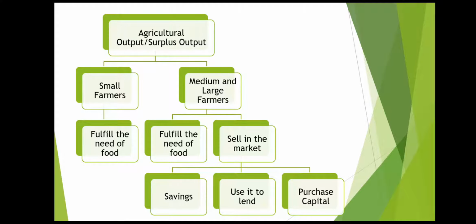But medium and large farmers first keep aside a certain amount of their output to fulfill their food requirement, and they sell all the extra food grains in the market. From that they get a good amount of profit, which they either save, or use to lend to small farmers, or use to purchase capital.